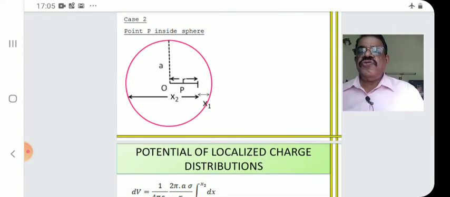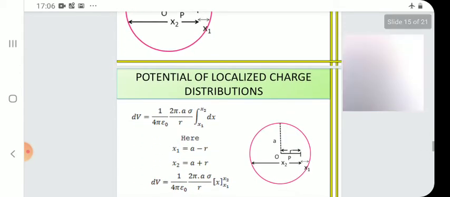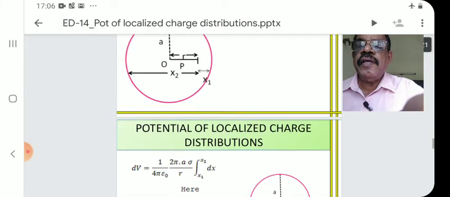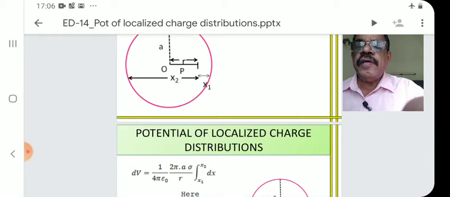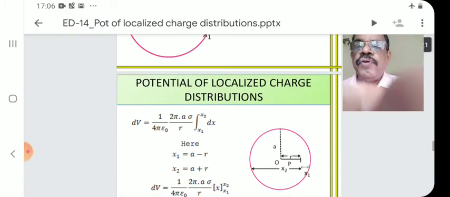Now we consider the potential inside. Case 2. The point P is little moved inward. You mark point P properly to the end point of the line, the r line, the r distance. x1 is the distance from the right end to P. x2 is the distance from the left end to P. So what is x1? Here a is larger. x1 distance is a minus r, total radius minus r, that is x1. x2 is a plus r. You look at the figure and think.